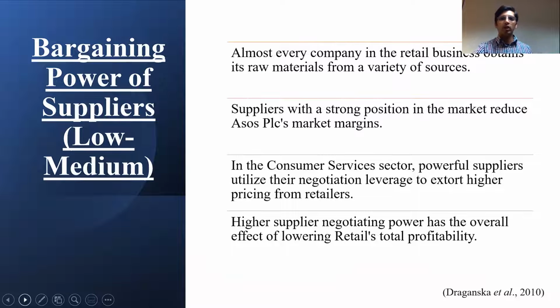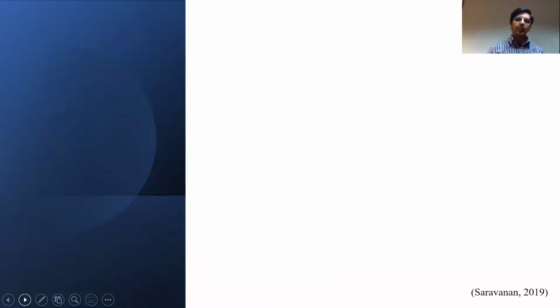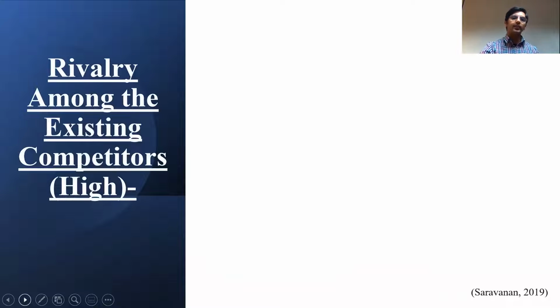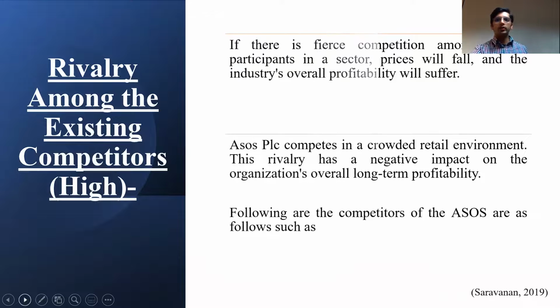Almost every company in the retail business obtains raw materials such as wool, cotton, silk, and nylon. These are the types of raw material they use for their products. On rivalry among the existing competitors: with competition among participants in the sector, prices will fall, and the industry's overall profitability will suffer. So the prices need to be limited. Otherwise, if not limited, the prices are high, they won't make any sales and will lose all profits.